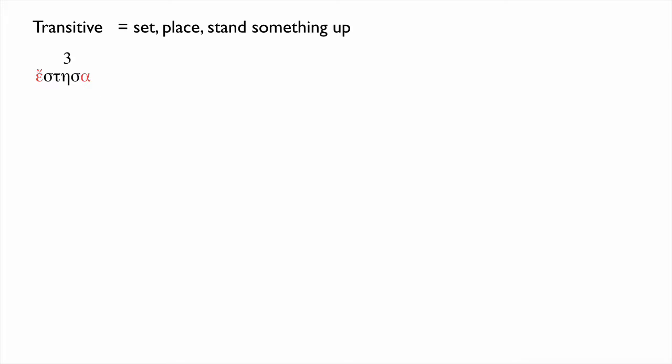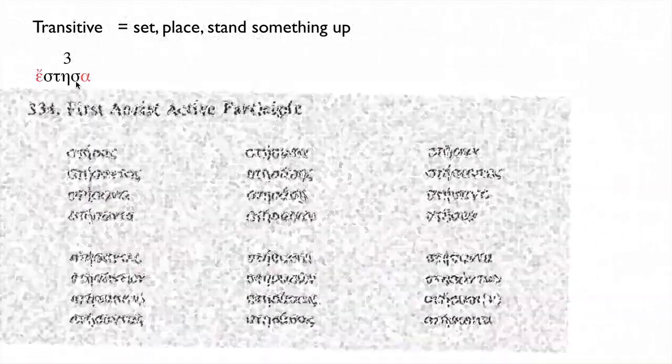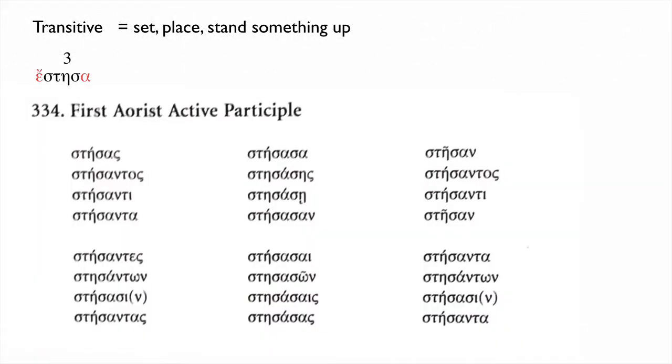To make a participle, what do you do? You get rid of the temporal augment, you get rid of the ending. Our aorist stem is στησα. So here is a chart of the aorist participles, and they're all regular. It may take some review if you don't remember your aorist participles. You notice that that stem, στησα, occurs in the masculine, in the feminine, and in the neuter.